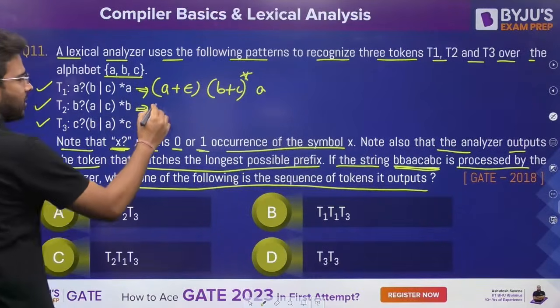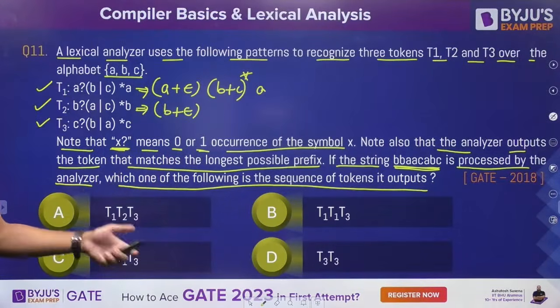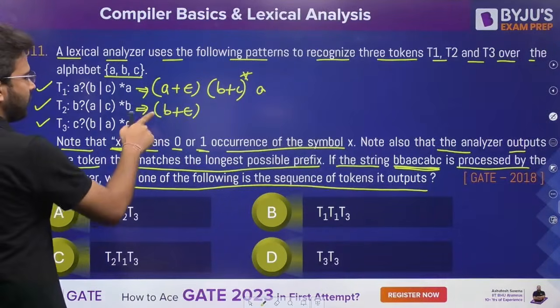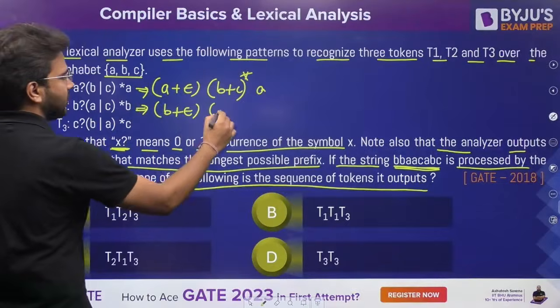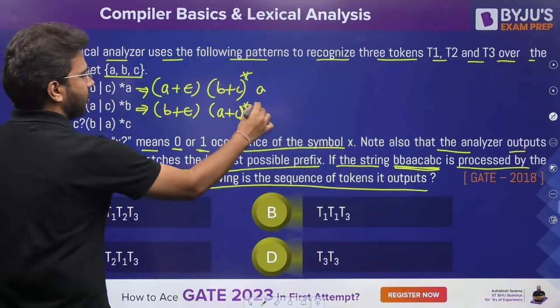Then here we have this one. So it is B or epsilon. Epsilon means it is going to generate nothing, an empty string. Then it is going to generate B. Then we have A or C, so (A or C) whole star, and then we have B.